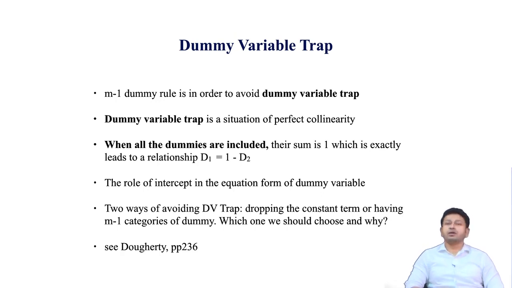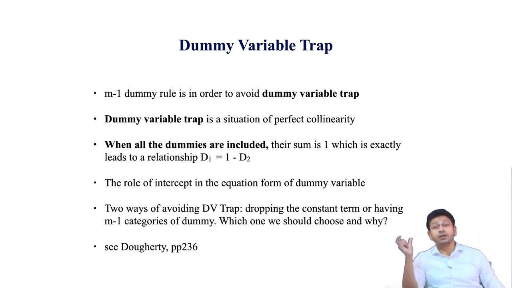Because of that, we normally do not go for the route of making the intercept term 0. Rather, we include all these different categories of dummy while keeping one category as a reference category. This is how we essentially address the dummy variable trap.